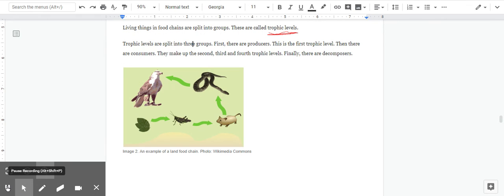Trophic levels are split into 3 groups. First, there are producers. This is the first trophic level. Then there are consumers. They make up the second, third, and fourth trophic levels. Finally, there are decomposers. In image 2, I see arrows connecting an example of a land food chain, showing which animals and plants are connected by what they eat.